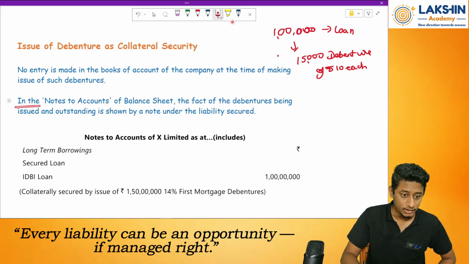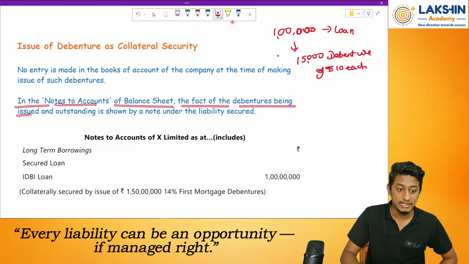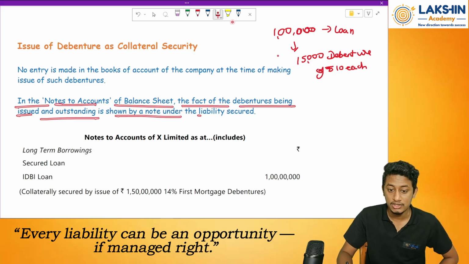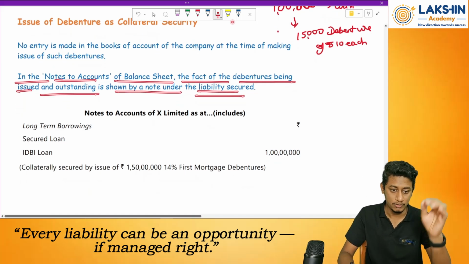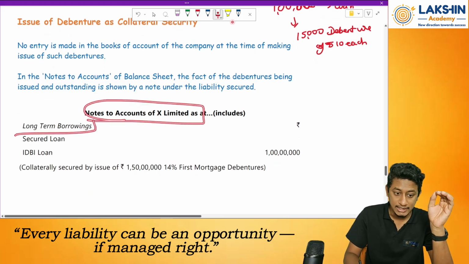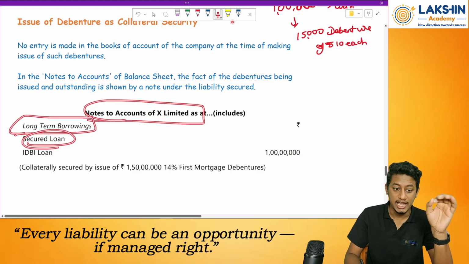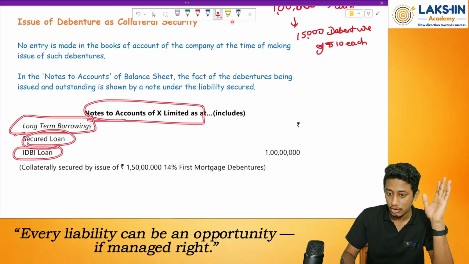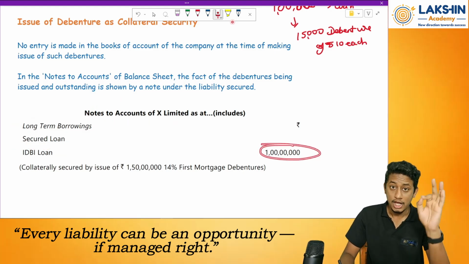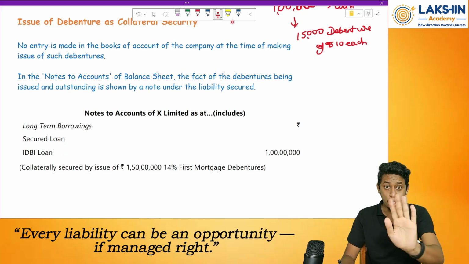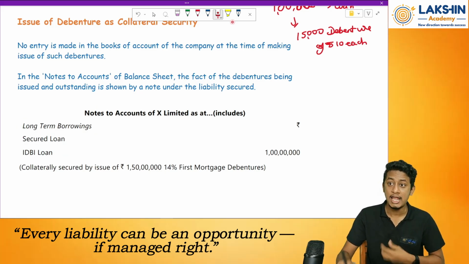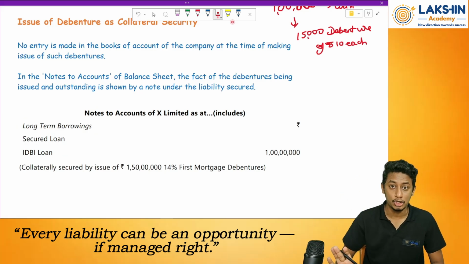So, in the notes to accounts of the balance sheet, the fact of debentures being issued and outstanding is shown in the note under the liability security. See here, in the notes to accounts, in the long-term borrowings, in secured loans, I have IDBI Bank's loan of rupees 1 crore. I have not issued debentures. I have told them that I will issue debentures as collateral.